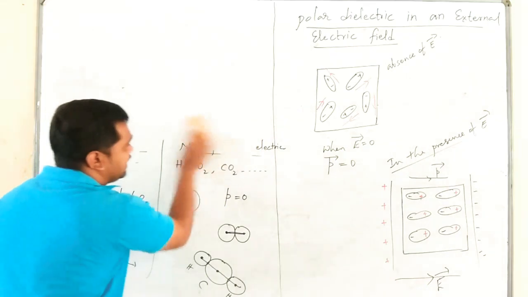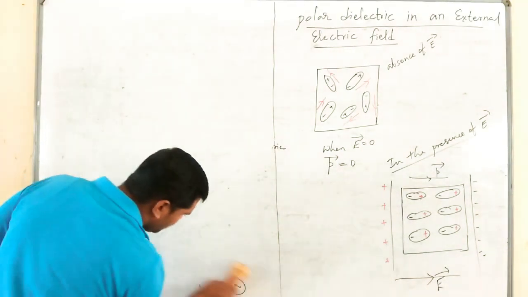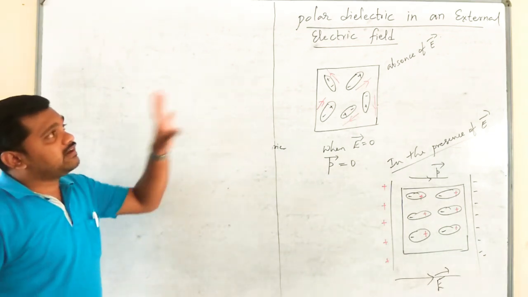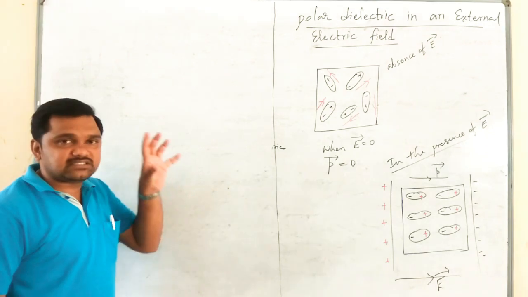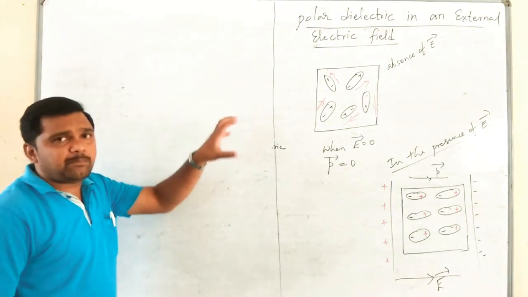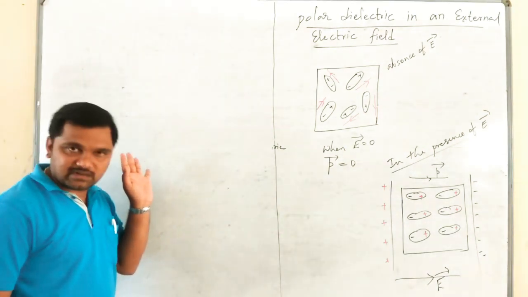Define dielectric polarization, or what is dielectric polarization? What do you write? Dielectric polarization means whenever a dielectric substance is subjected to strong electric field, it will develop a net electric dipole moment in the direction of applied electric field.